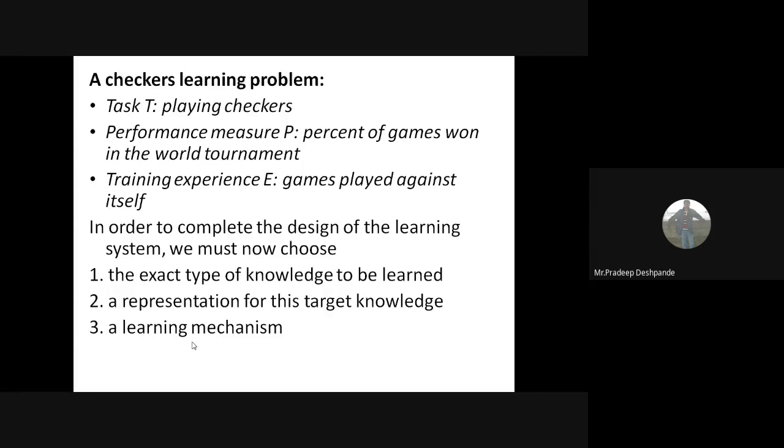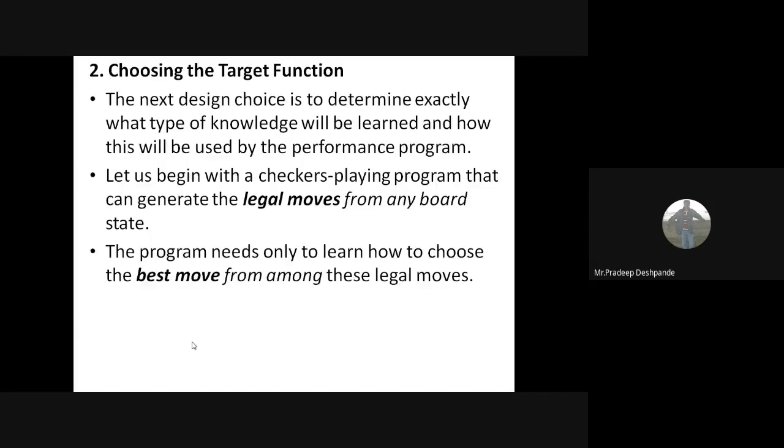In order to complete this design of the learning system, we must now choose the exact type of knowledge to be learned, a representation for this target knowledge, and a learning mechanism. That is the next step, choosing the target function. To represent this, we need to choose some target function to determine exactly what type of knowledge will be learned and how this will be used by the performance program.